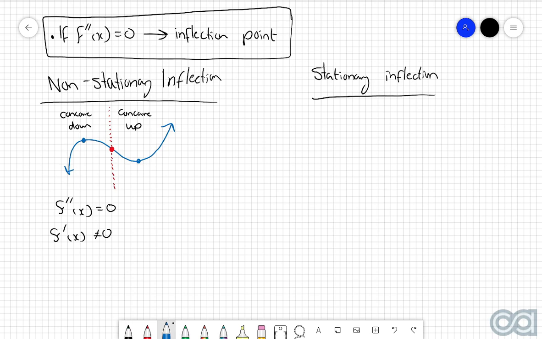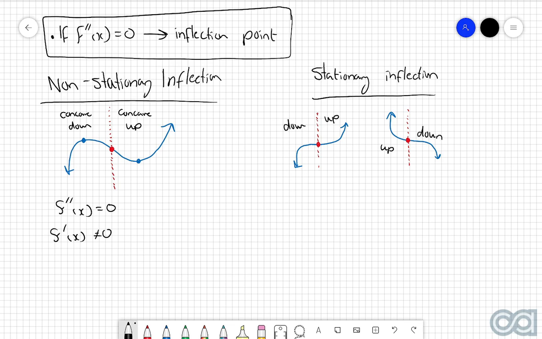Stationary inflections are things that you've probably seen quite a bit of at this point. We in fact actually had a look at a few examples of this in the previous chapter, but that is where you could either have a curve that looks like this or a curve that looks like that. The stationary inflection occurs when the graph is flat. Now, very similar to before, if I draw a dotted line where these inflections are, we can see that on both sides the concavity is different. So with this first one here, on the left-hand side, it is concave down. On the right, it is concave up. With the second one, on the left, it is concave up. And on this side here, it is concave down.